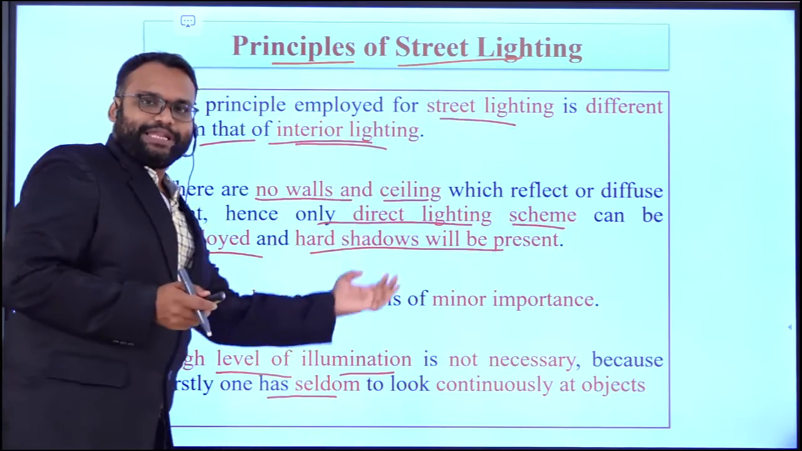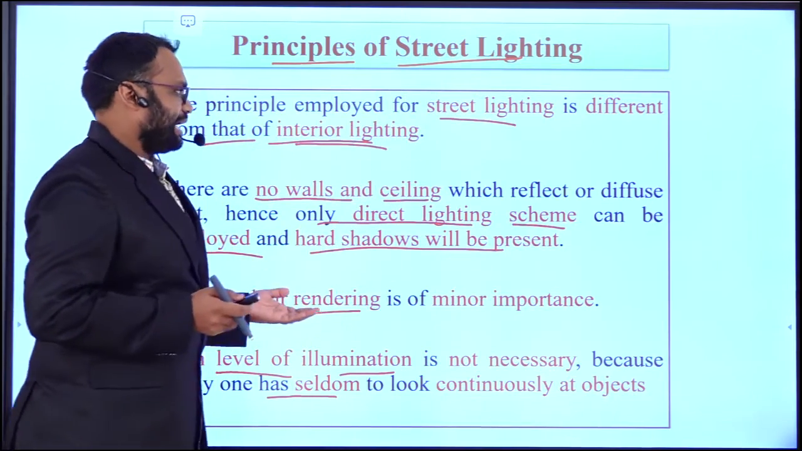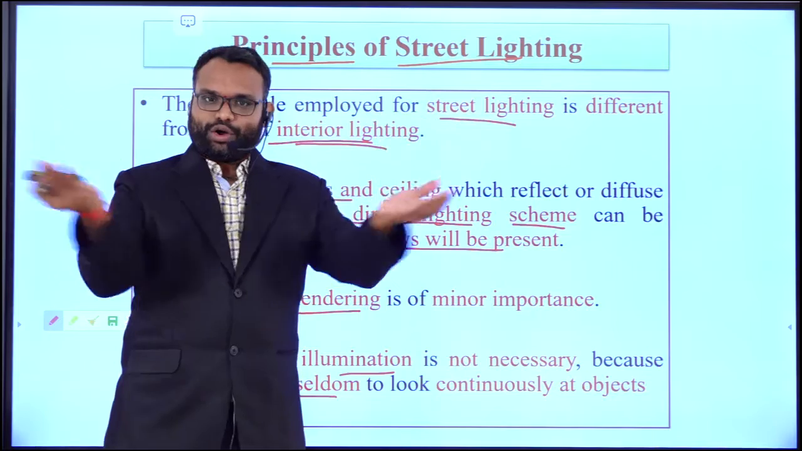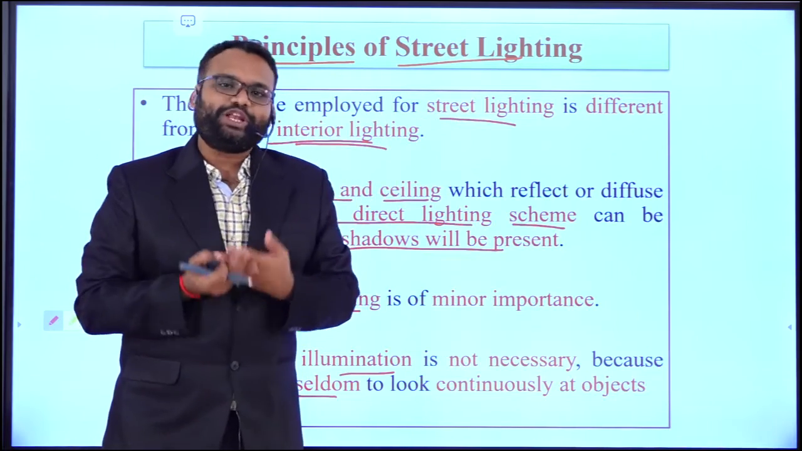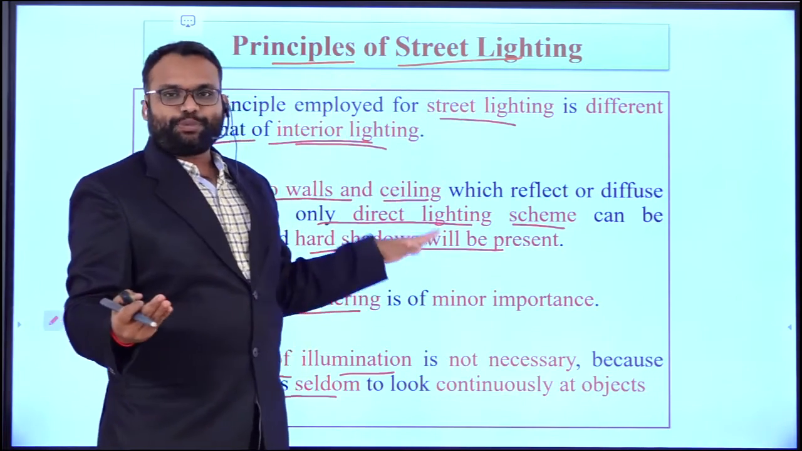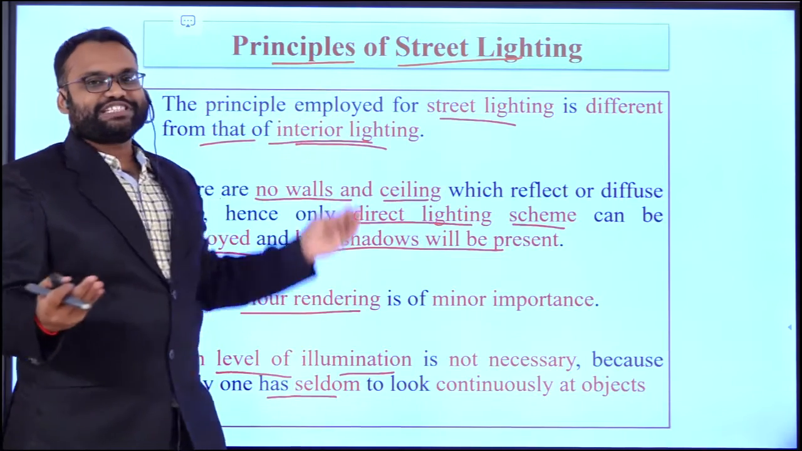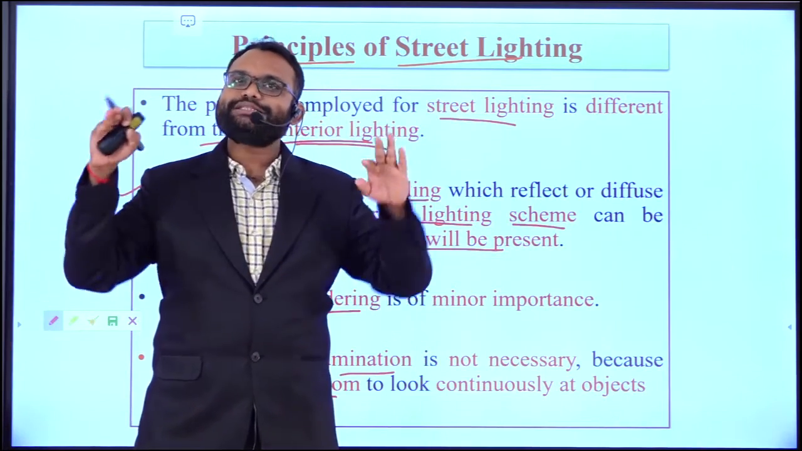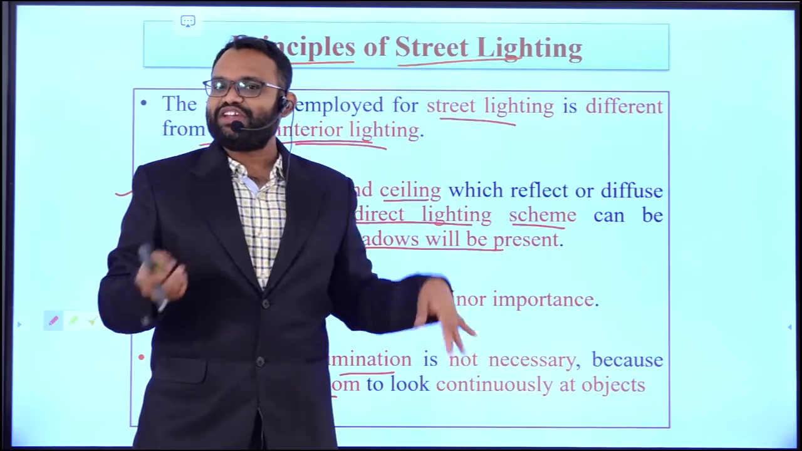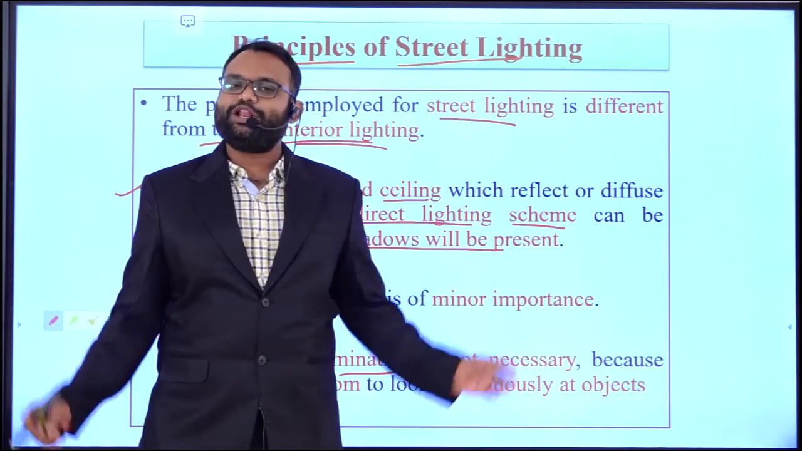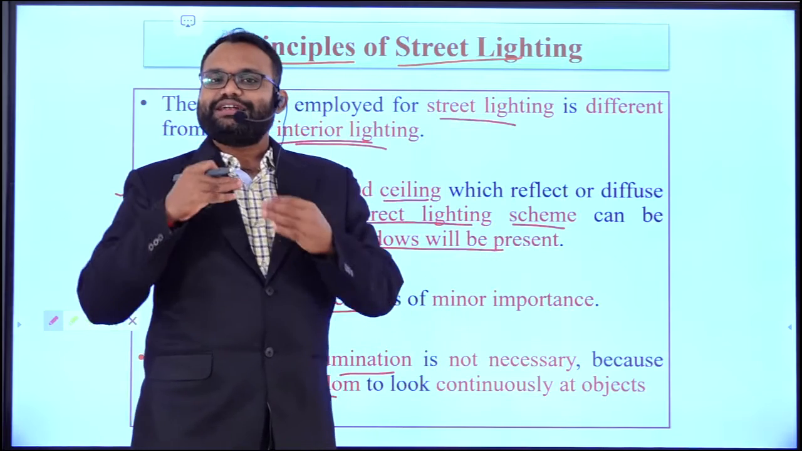So the basic principle in street lighting is that it is different from interior, hall, or inside-the-home illumination. The next point is that in a street we do not have any walls and ceilings, so we don't have any diffusion or reflection principle, so we can directly go for a direct lighting scheme.